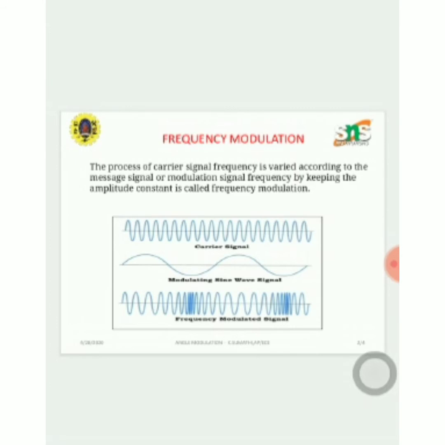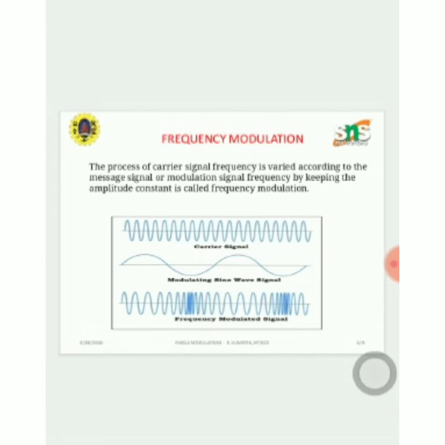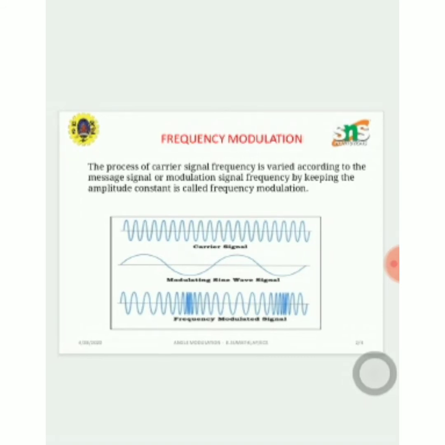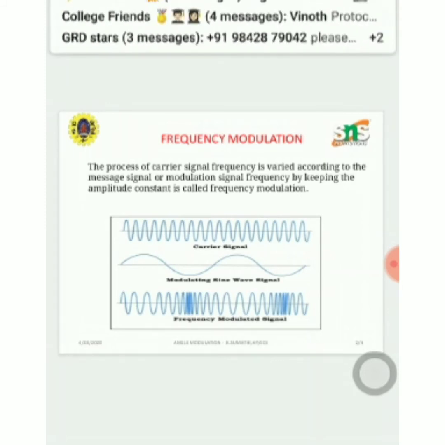The main advantage of frequency modulation is that it has more noise resistivity when compared to other modulation techniques. That's why it is mainly used in broadcasting and radio communications. We are all well aware that radio communication mainly uses frequency modulation for transmission. We know that noise mainly occurs in the amplitude of the signal. So in frequency modulation, the amplitude is made constant and only the frequency is varied, so we can easily remove the noise in the amplitude by using a limiter.